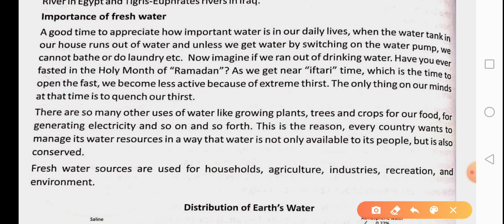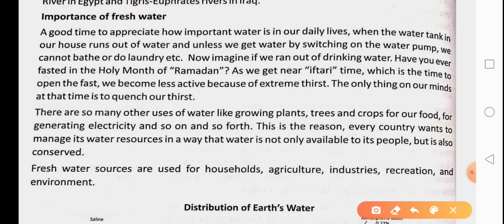Similarly, imagine you are fasting. Imagine the thirst that you go through. Imagine how much you wish to drink water. Water is not only necessary for our daily life activities, but it is also essential to maintain our life, to survive. That is how important water is.